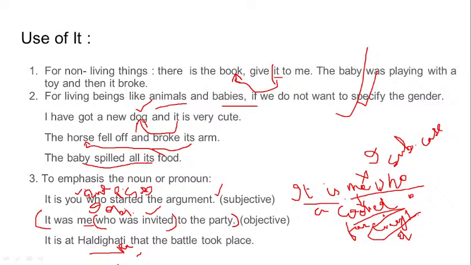use. It is me, it is I, whatever the sentence might be. You need to be sure of what case it is, and whether the use of me and I is correctly done in the sentence. I will be used for the subjective case when I will be the performer of the action, and me will be used when something will be done upon me, upon the pronoun, the receiver, at the receiving end of the action. So it is all about that, and to emphasize the noun or pronoun.